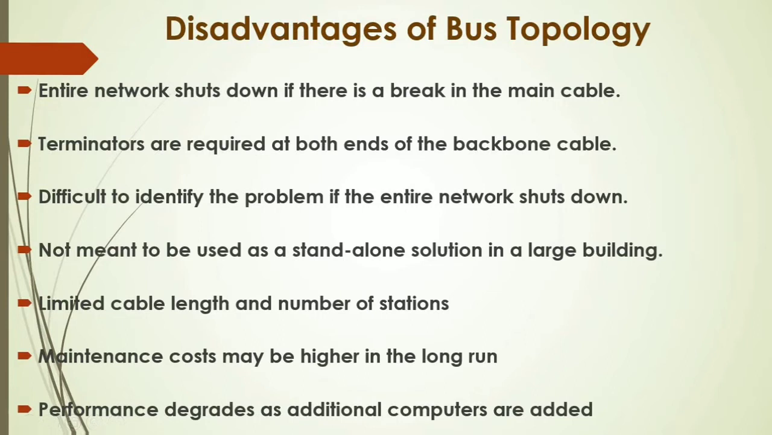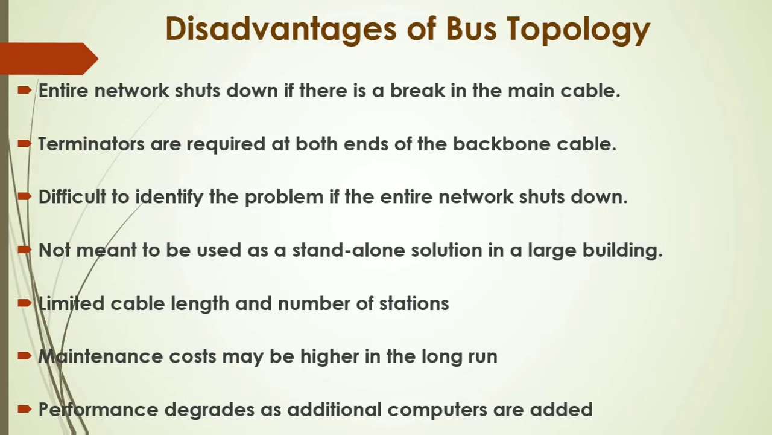Disadvantages of bus topology. Entire network shuts down if there is a break in the main cable. We have a single cable, and to that cable all the nodes are connected. And if that cable experiences a failure, the whole network goes down, which can be time consuming and expensive to restore. Terminators are required at both ends of the backbone cable. We need terminators, otherwise your data will bounce back, data will collide, and it will create some noise.